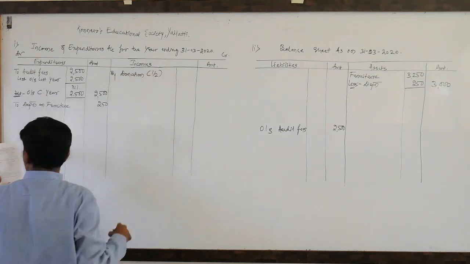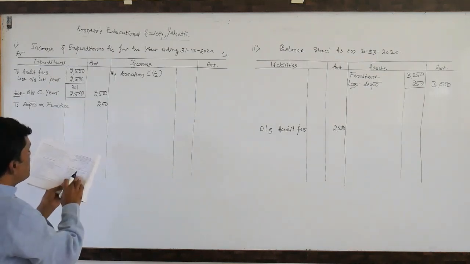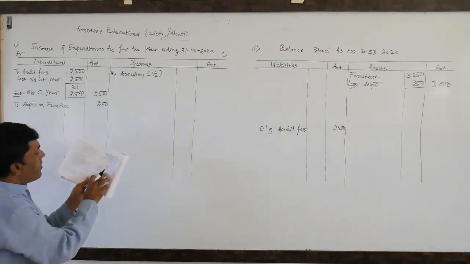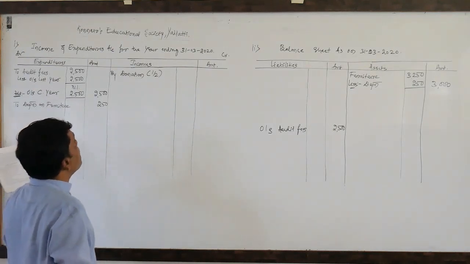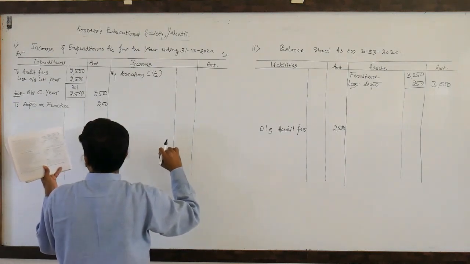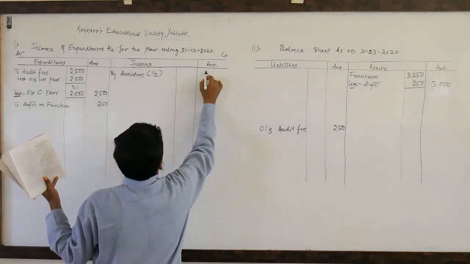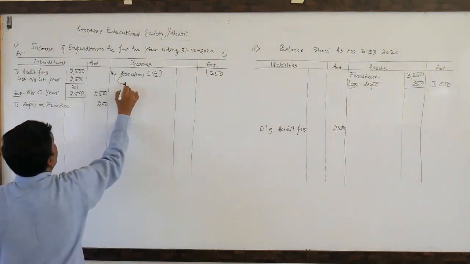So what is the amount of donation? The amount of donation is rupees 2500. He has given on the receipt side in the problem 2500. Half means 50% of donation, 2500. 50% of 2500 is 1250. Am I right?